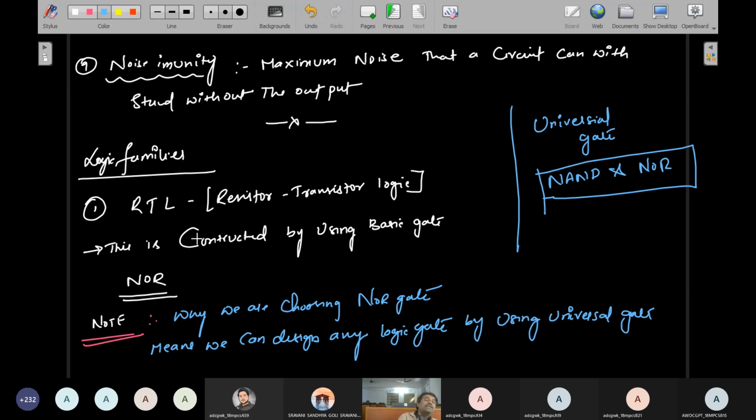So actually RTL is resistor transistor logic, and I can explain the RTL logic family by using the NOR gate only, because this is constructed by using the basic gate, that is NOR. First of all I draw the logic circuit diagram, and then using the logic diagram I can explain everything. So please note everybody. I'll move to the next page.